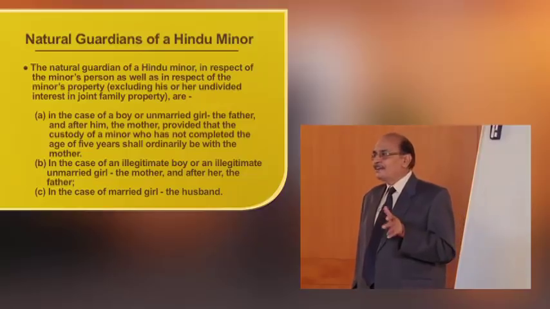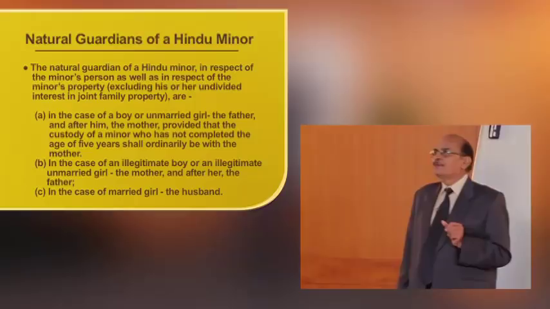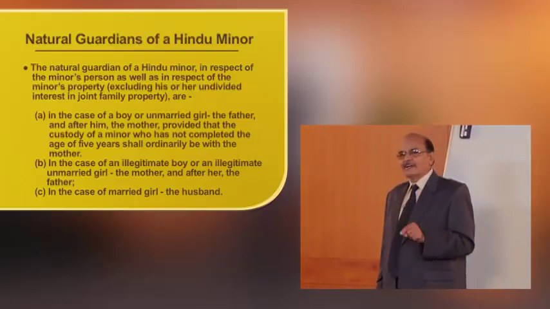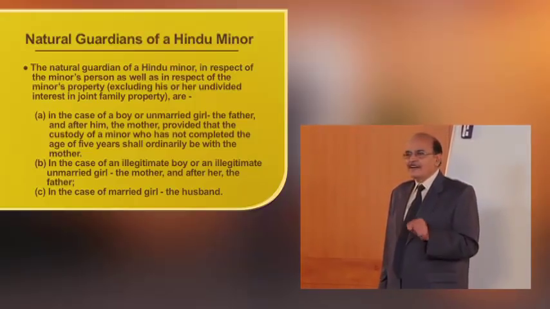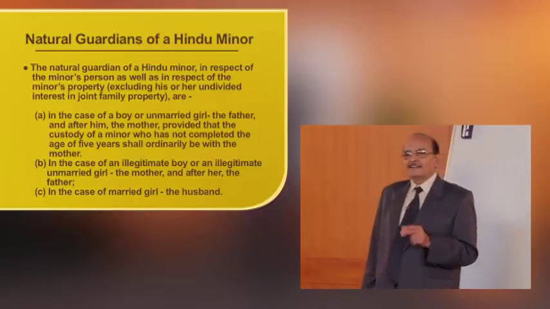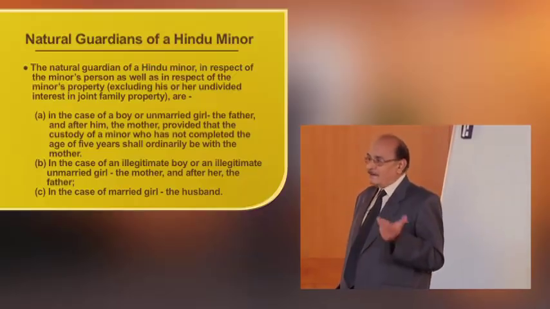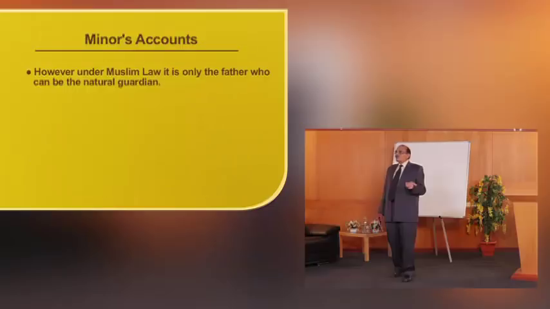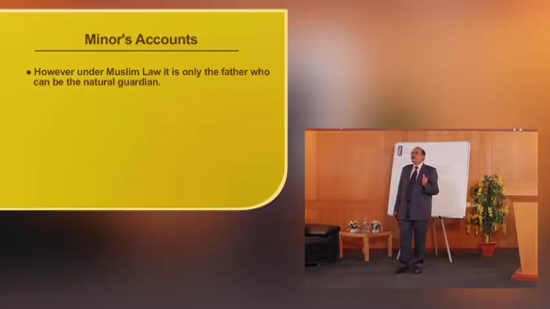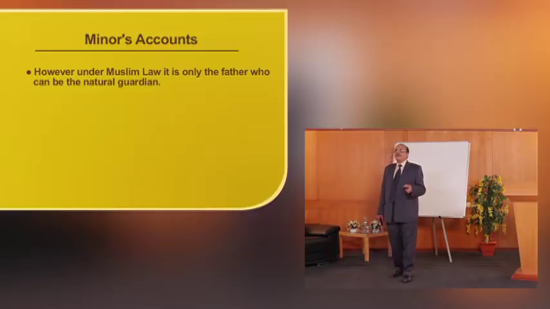Now in case of illegitimate boy or an illegitimate unmarried girl, the mother will be the natural guardian and after her the father. And in case of married girl, the husband will be the natural guardian. So one has to be familiar with the law of the land and open an account. In case of Muslim law, it is only the father who can be the natural guardian.